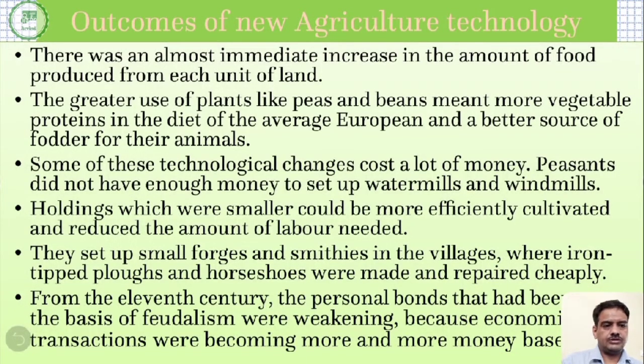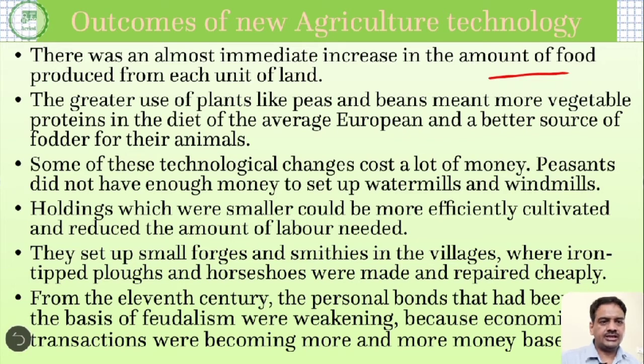Now we discussed how agricultural production increased. Now how it led to other things, what were the outcomes of the new agricultural technology that we are going to discuss over here. There was an almost immediate increase in the amount of food production that we discussed, and this led to the increasing production of food.